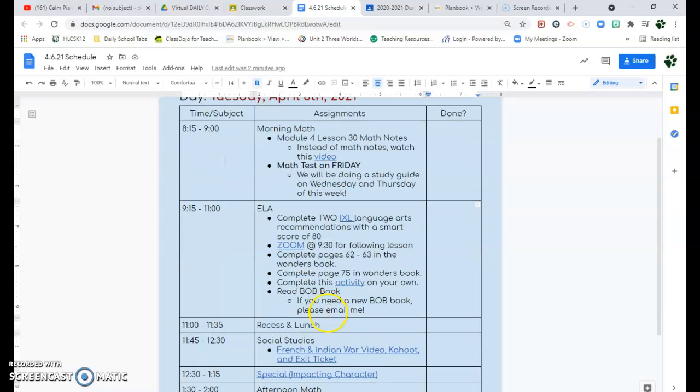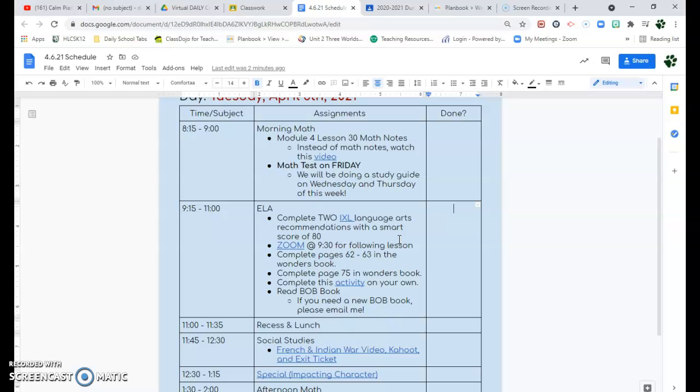For language arts, we have a couple of things. It says complete 2 IXL language arts recommendations with a SMART score of 80. I am going on and I am checking those. Please make sure you are completing those. Any language arts recommendations, if you do not have a solid star on your diagnostic, please make sure that you are going back into the diagnostic to get an updated score. You all know how to do that, but if you have questions, please email me.